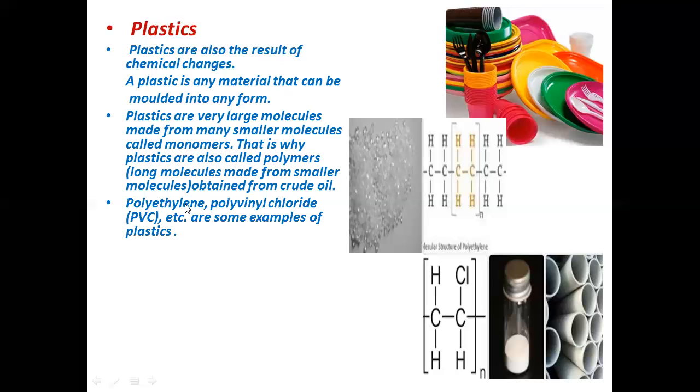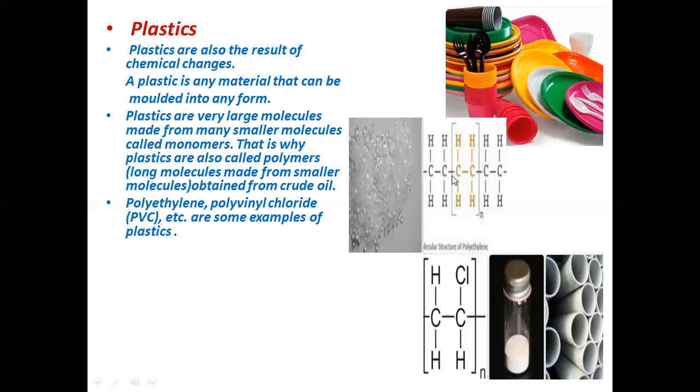An example is polyethylene, polythene bags, the plastic bags which we are using in our daily life. It is plastic and a polymer. Polyvinyl chloride, PVC: these pipes are called polyvinyl chloride or PVC pipes, which we use for water, and are some of the examples of plastic.